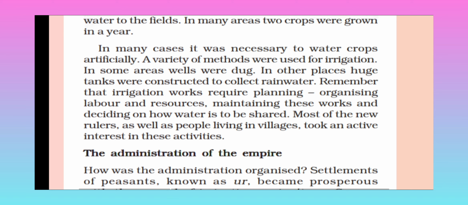Remember that irrigation works require planning, organizing labor and resources, maintaining these works, and deciding how water is to be shared. Most of the new rulers, as well as people living in villages, took an active interest in these activities. So the people planned well for irrigation work.